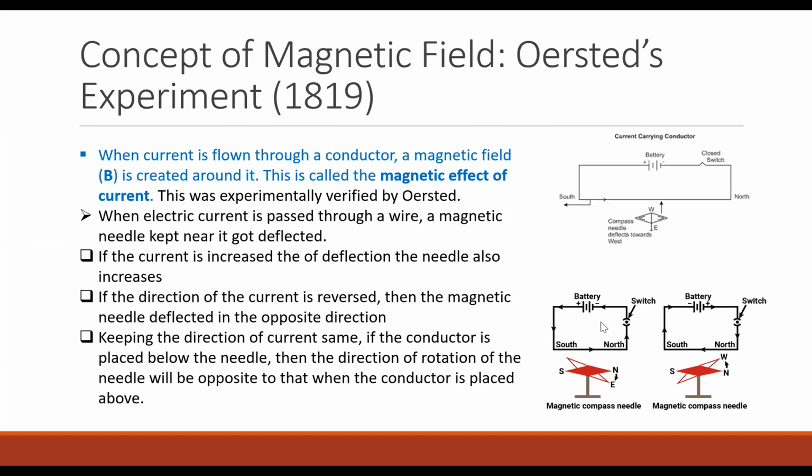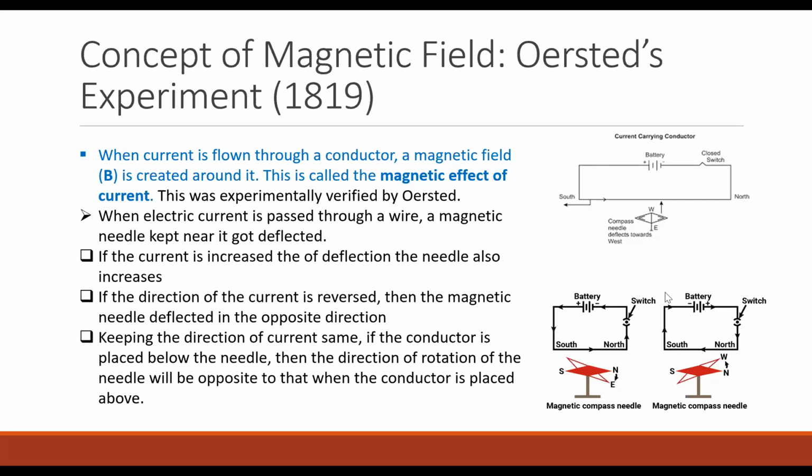Then what he did was he switched the battery. Can you see what is the difference here in these two circuits? What difference can you see in these two circuits? The plus and minus sign. Yeah, the plus and minus sign change, which means he flipped the battery.